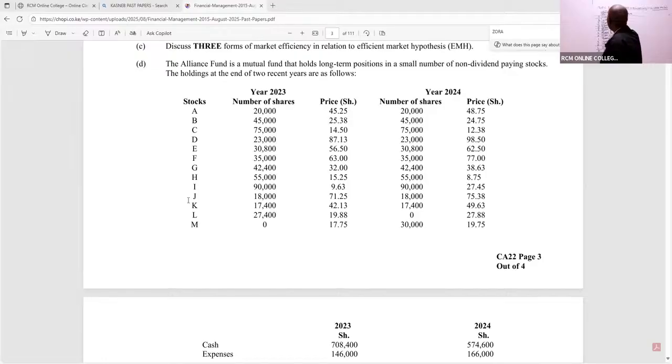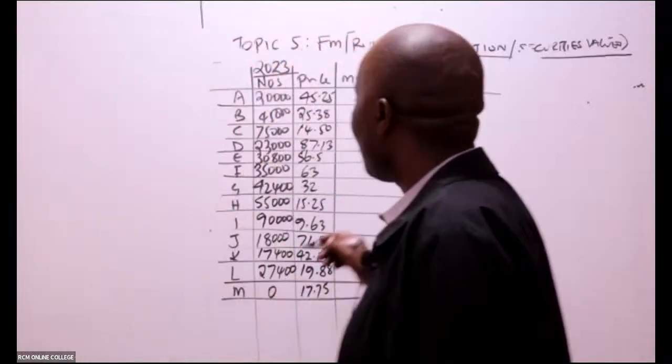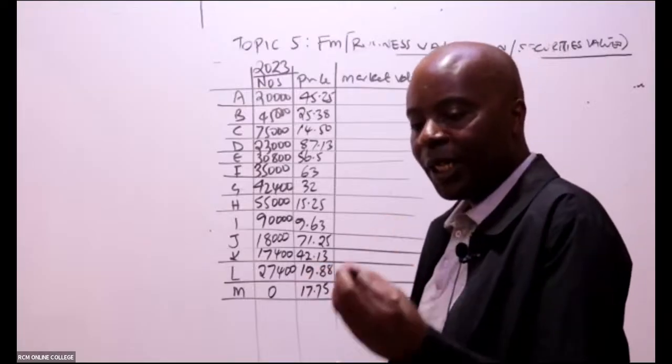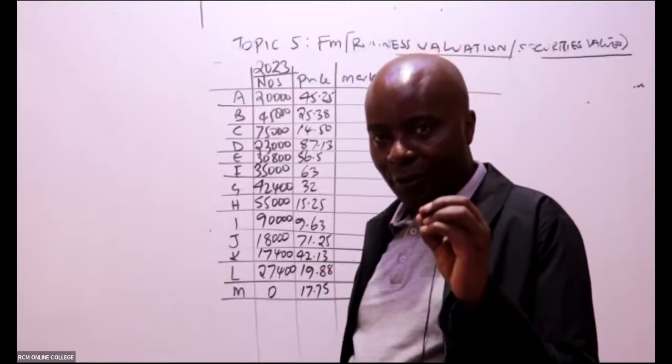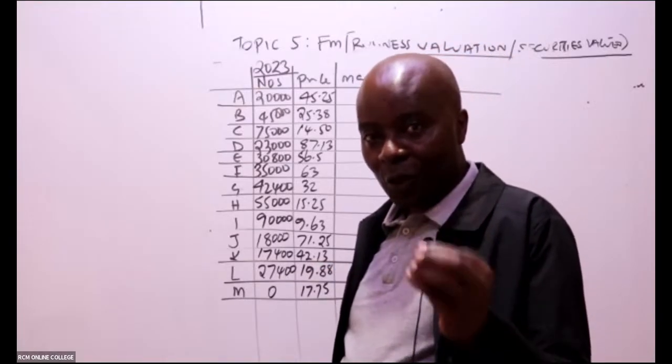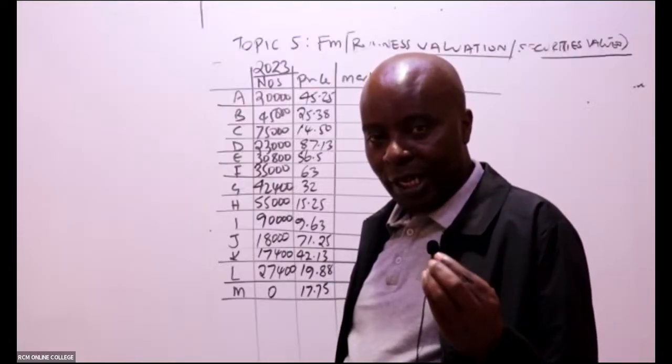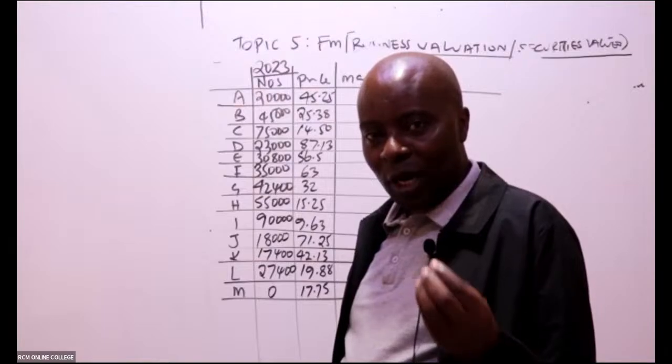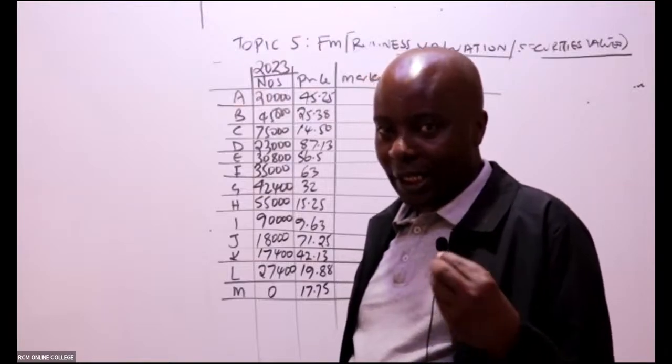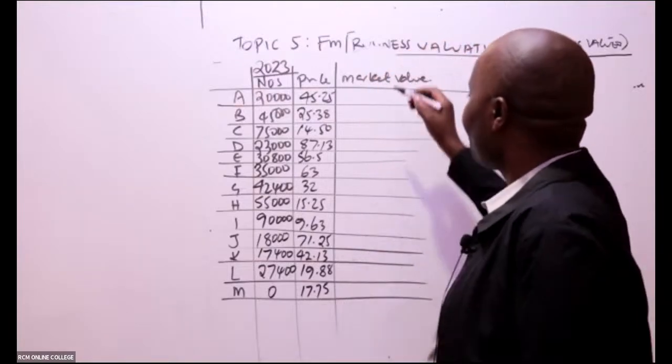So go ahead and multiply. You take number of shares times price to get market value. If, for example, today you have 10 shares from Safaricom, and each Safaricom share is going for 30 bob, then in terms of your valuation, you will take number of shares times market price per share.